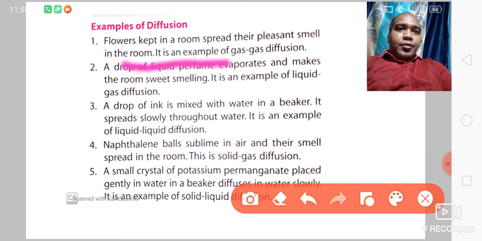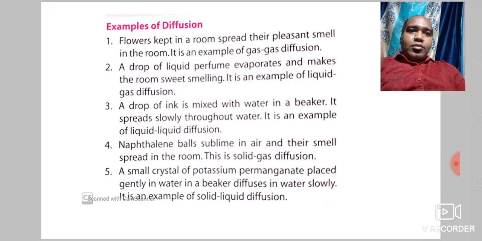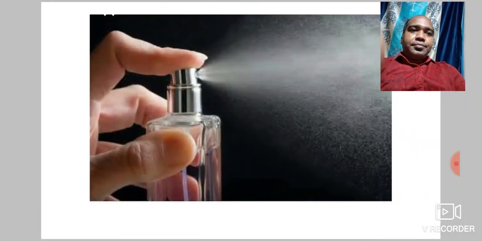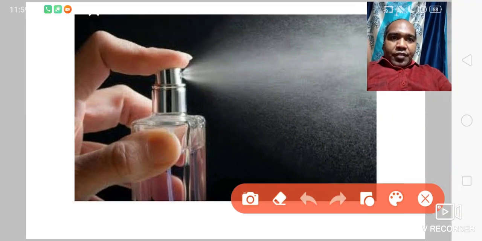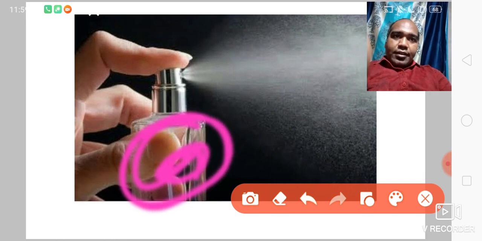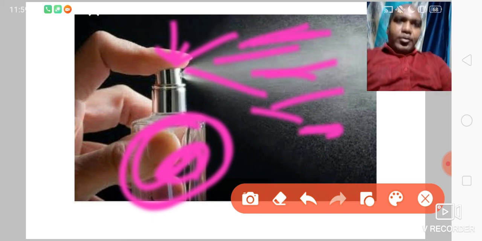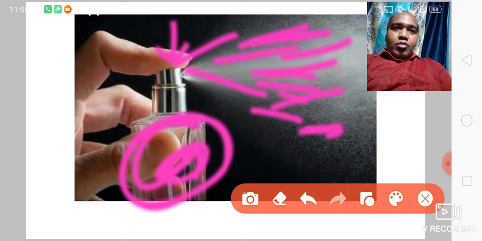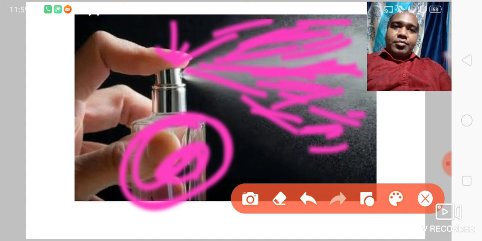A drop of liquid perfume evaporates and makes a room sweet smelling. Just look here. In the perfume bottle there is liquid. If you press it here, he is pressing it, the liquid is coming out and it is mixing into the air. The liquid mixes into the air and the smell comes out, isn't it?